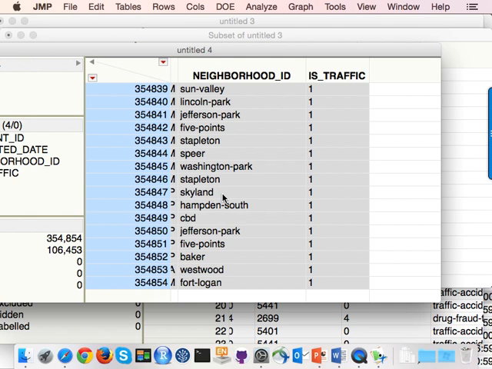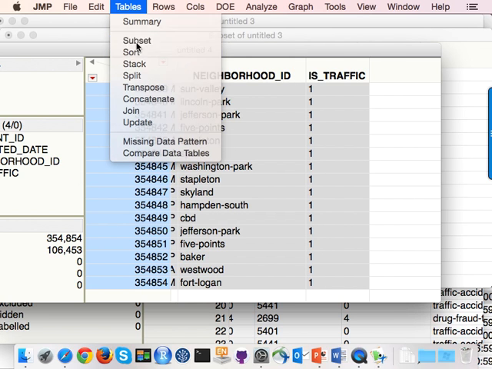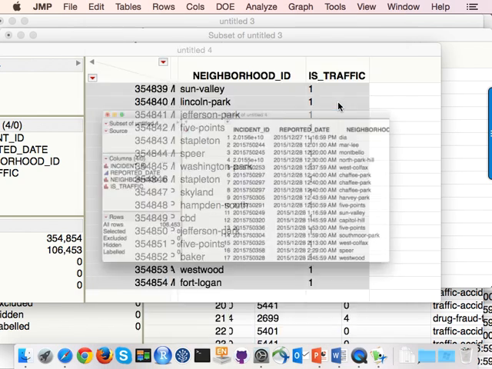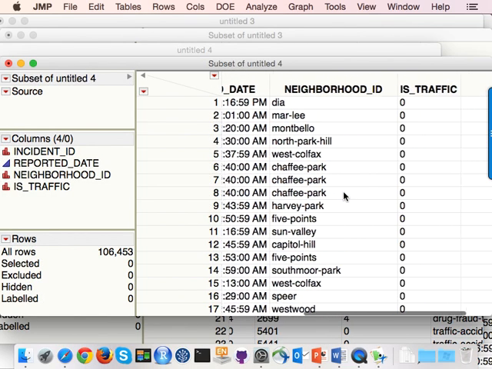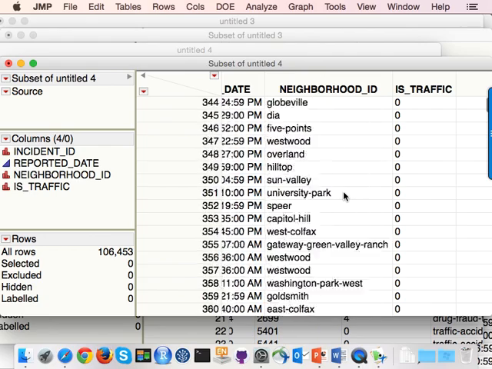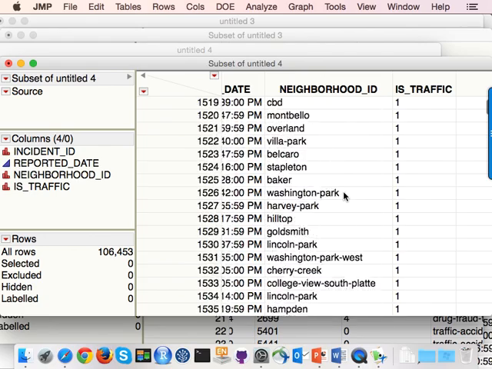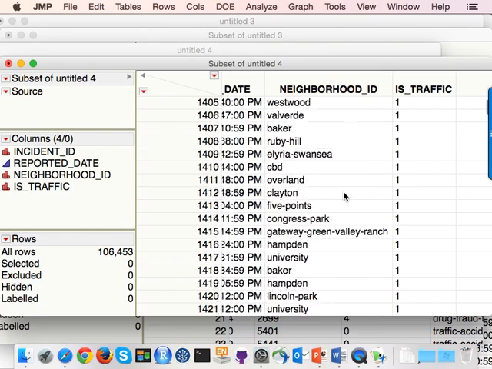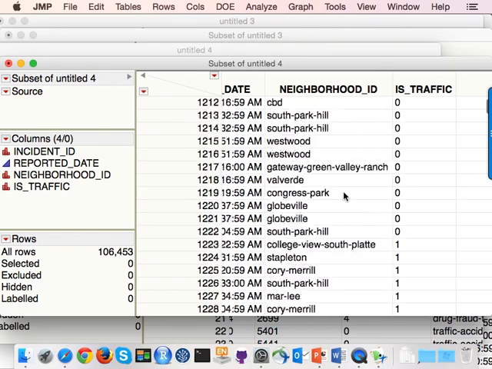So I selected the rows that I wanted for the most part. We'll subset again. We want selected rows, all columns. And it opens up another spreadsheet with primarily just the traffic violations, although we do have some non-traffic just because I didn't grab it precisely enough.